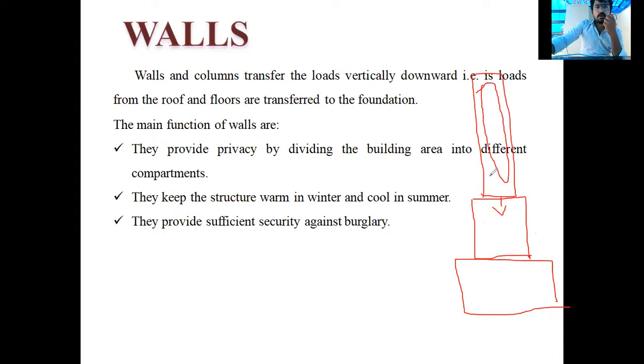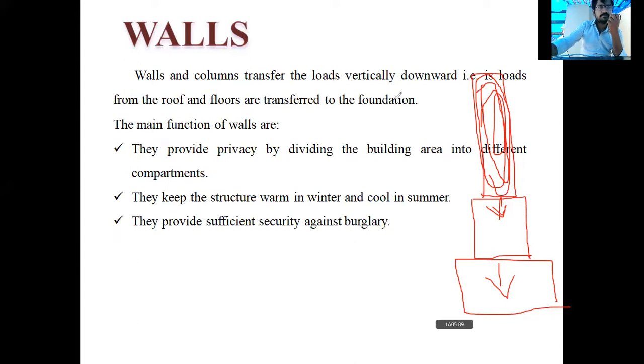The load of the entire wall is transferring vertically downwards to the plinth. After the plinth, what will happen? The plinth will transfer the load to the first footing, and again the second footing, and again the bed of the foundation. The bed of the foundation will transfer that load into the soil. That is the process, and that is how the load from the roof and floors is transferred to the foundation.